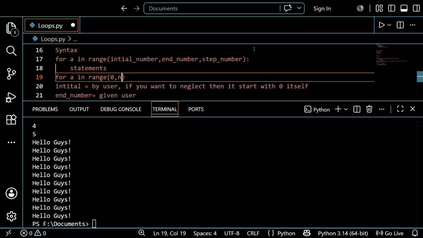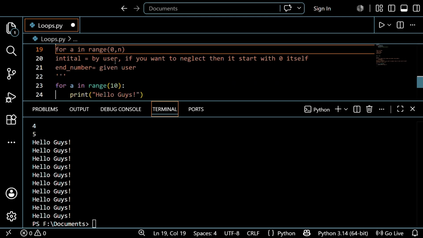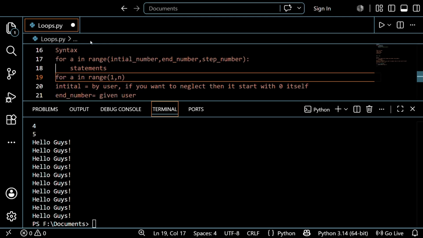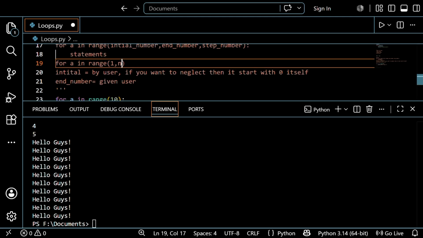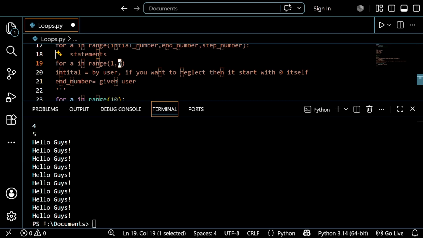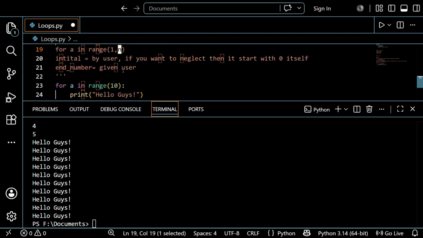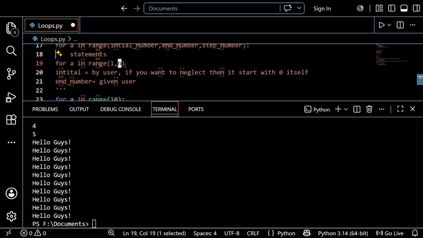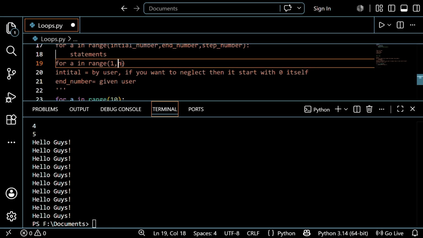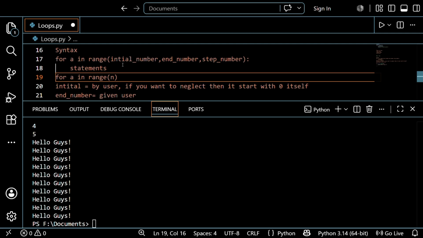Actually you're giving a number, but the execution runs n minus 1 times. That is the main point you should understand. So if you didn't give any number, it starts with 0, then it covers n minus 1.